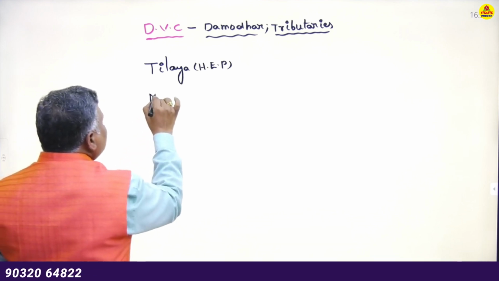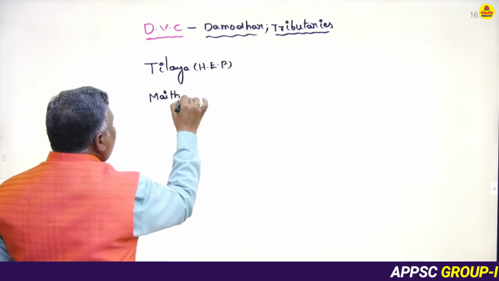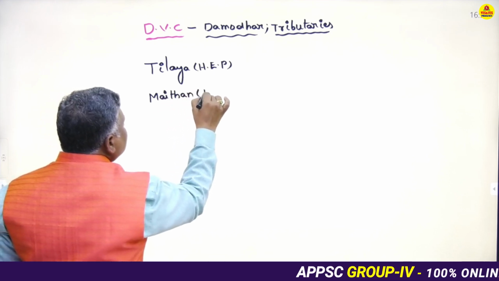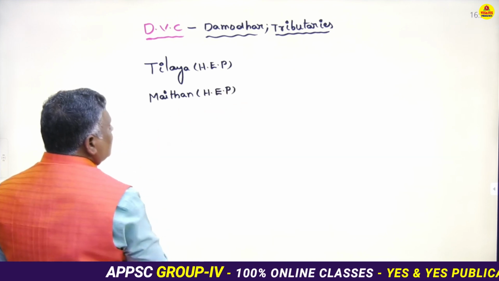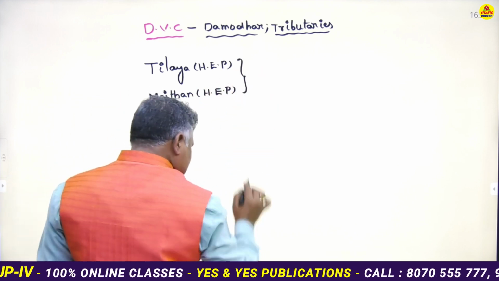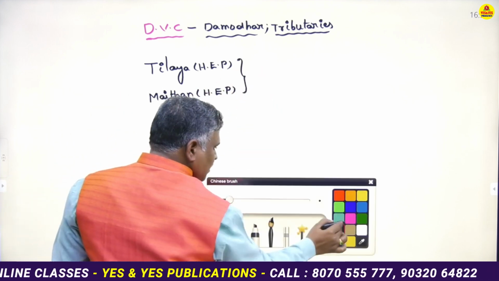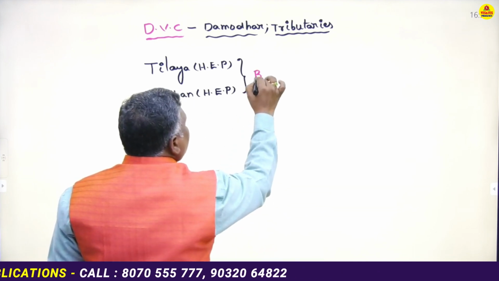Number two is the Maithon hydroelectric power plant. Both hydroelectric power plants were built across the Barakar River.